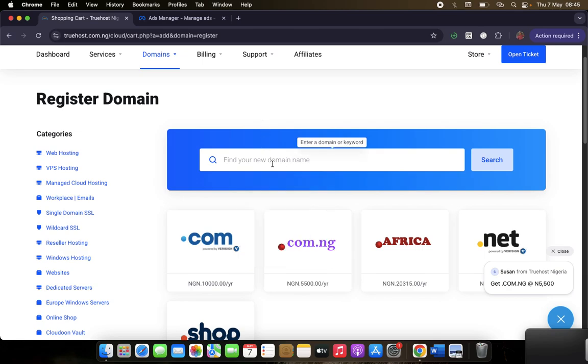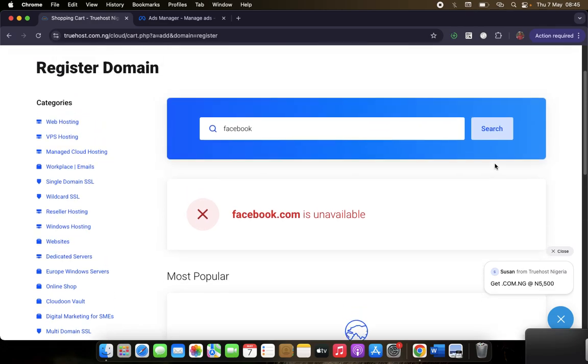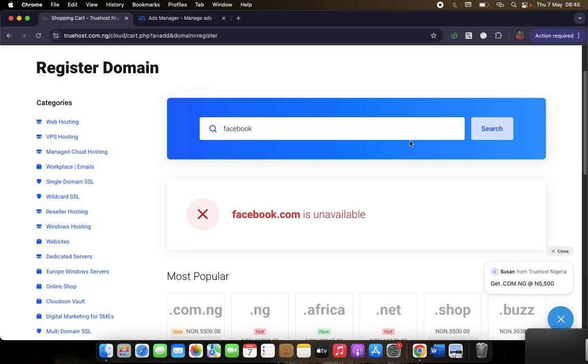So let's try this. Facebook. You see facebook.com is unavailable. If you type Google, type any website you know, even if it's not a popular website, it won't work. So let's just come up with something that can work. Let's see. Okay, let's try this.